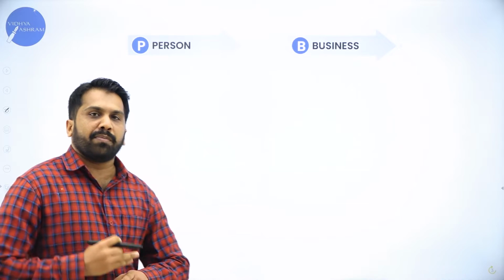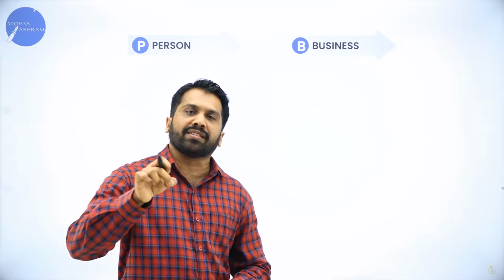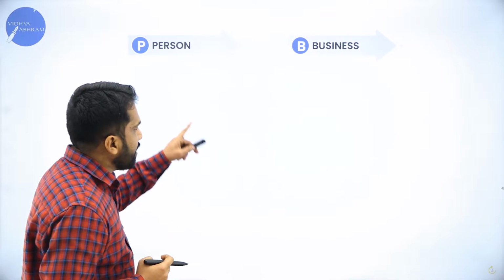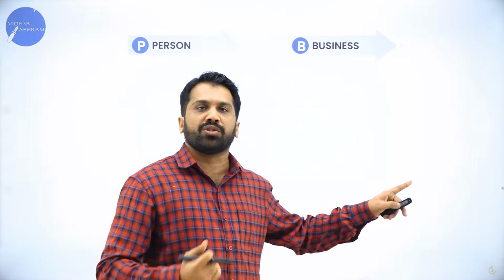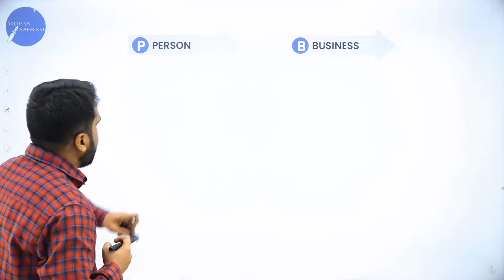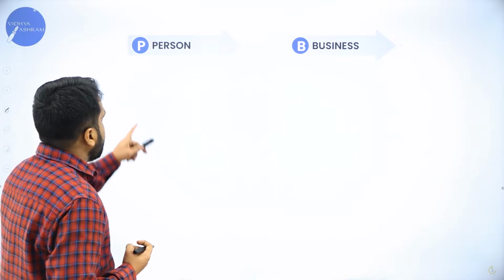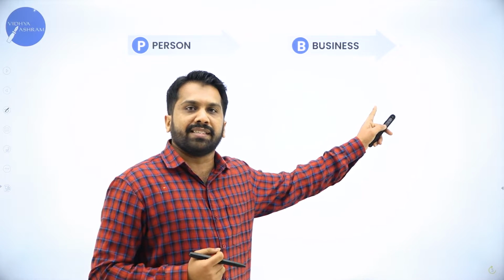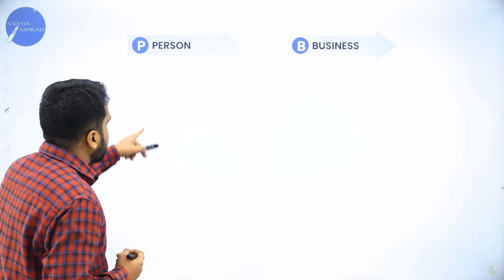Before we go to the definition, limitations, advantages and ratios, first we will understand what a ratio is in simple terms. I'll explain ratios with an example. In this we have two things: one is a person, the other one is a business. Now, we'll go with the person.